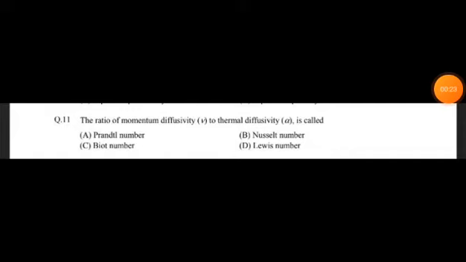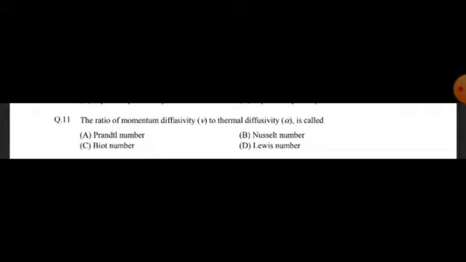Before entering into this question, I would like to say that it is very important for every learner: whatever you read, just visualize it. It will be more and more interesting. Okay.